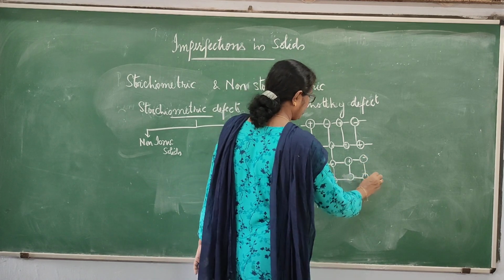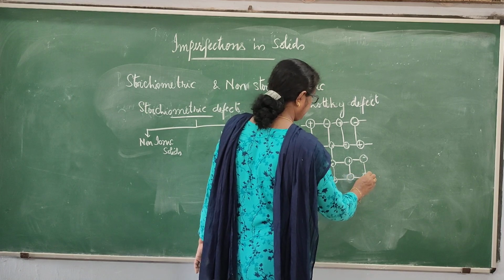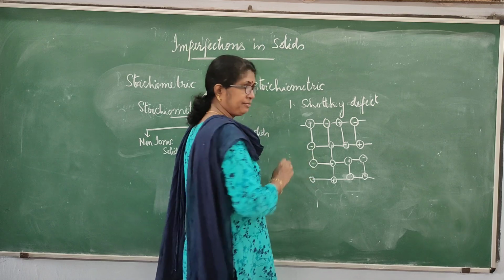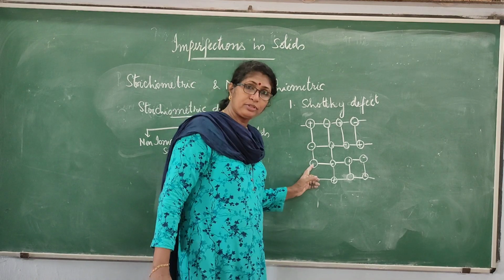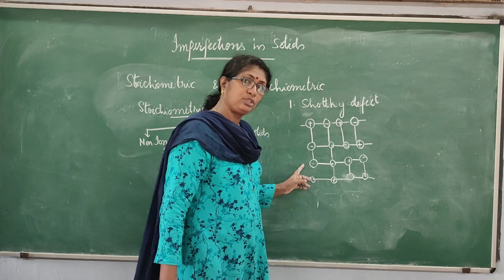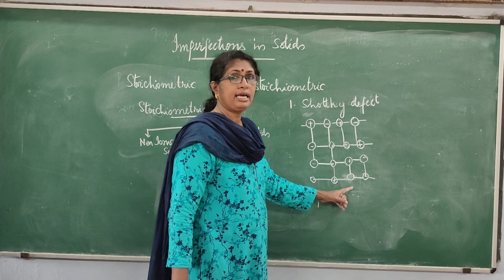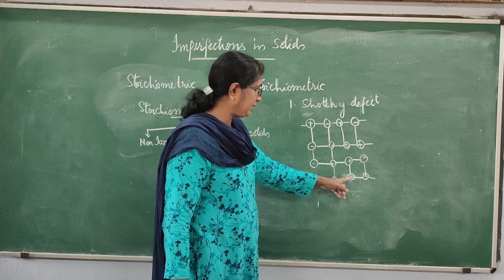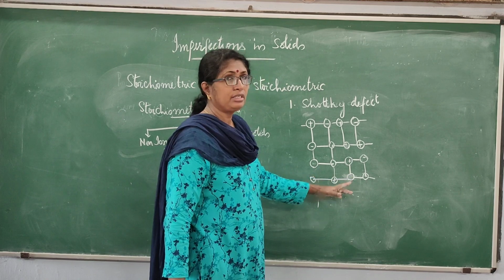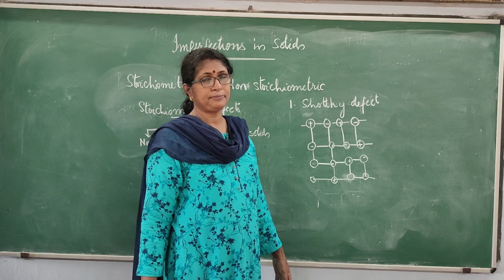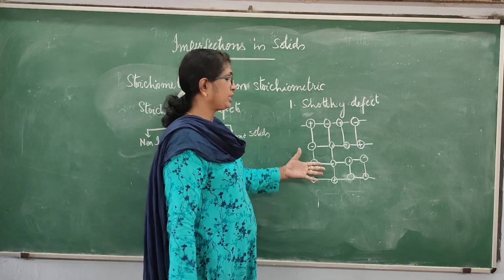This lattice site is also vacant. This lattice site, which must be occupied by the positive charge, is vacant. Here another lattice site is vacant, where there must be a negative charge. So this type of defect is called a Schottky defect. Understood?